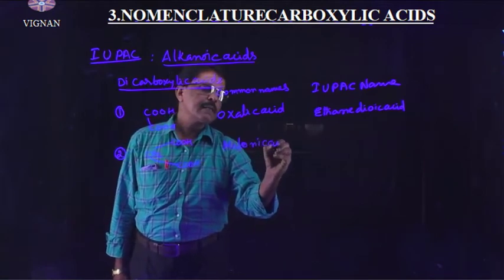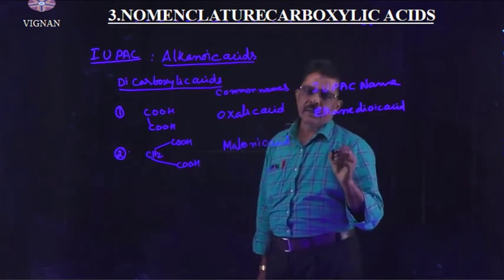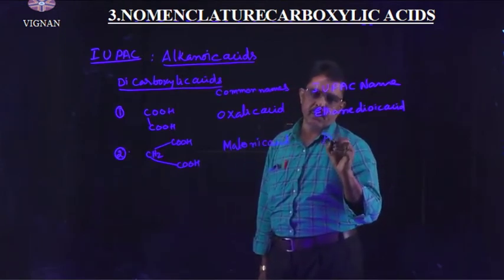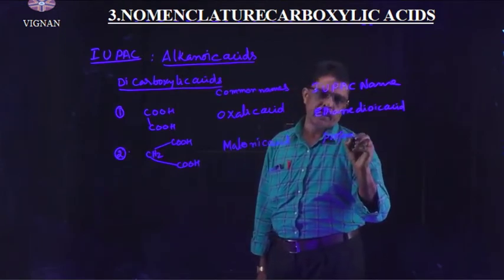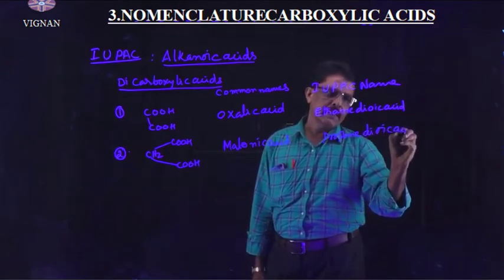Malonic acid. The IUPAC name is propanedioic acid.